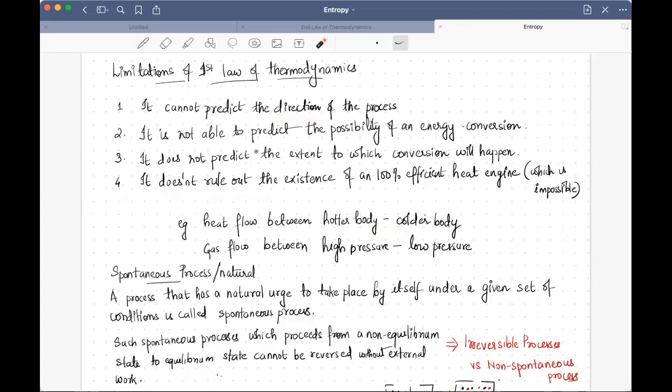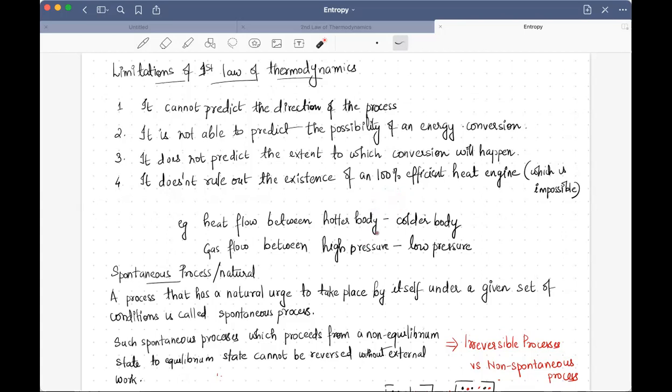The second important thing is it's not able to predict the possibility of an energy conversion. We know from natural observation that heat travels from a hotter body to a colder body, so this is a natural possibility. But the first law doesn't talk about this possibility that heat will travel from a hotter body to a colder body. So it doesn't say the feasibility, whether this reaction will happen or not.